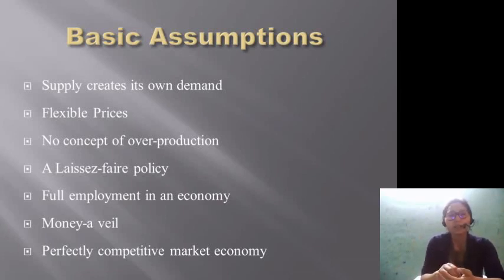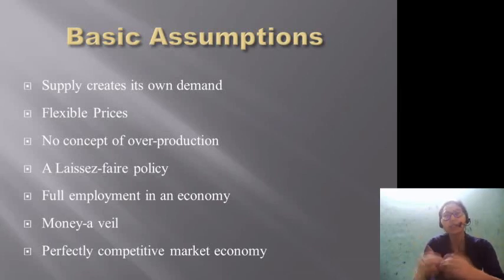So why is this happening? Why is there always an equilibrium between demand and supply, or saving and investment, etc.? It is because of the flexibility of prices. What are these flexible prices? J.B. Say is talking about the wage rate, the general price level, and the rate of interest, right?